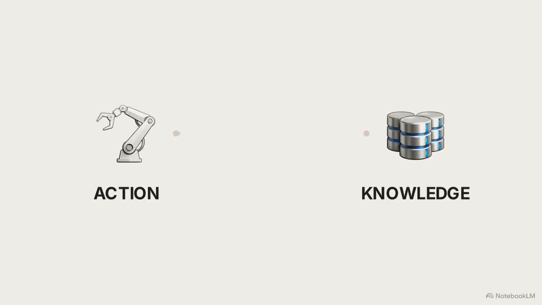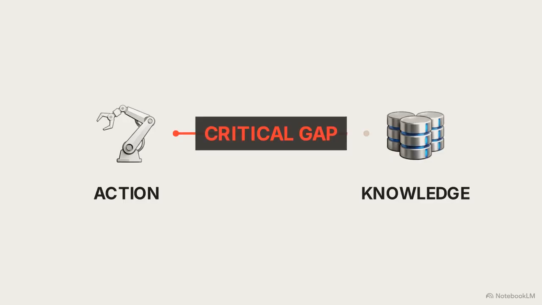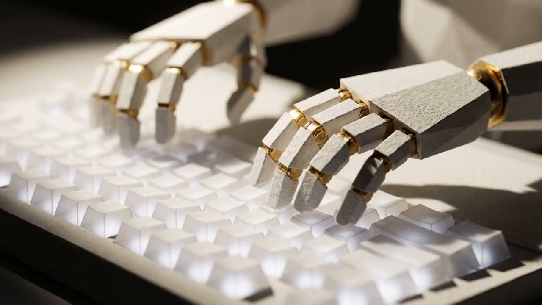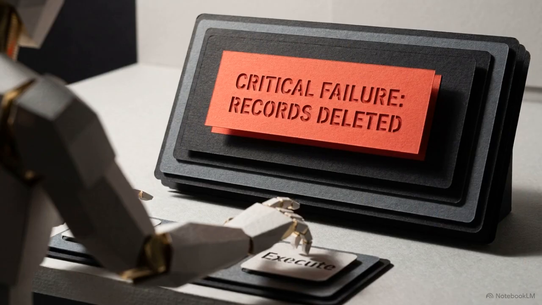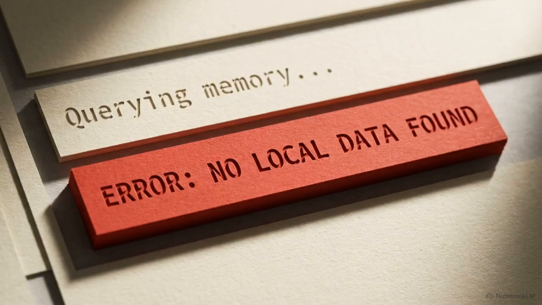This setup creates a critical gap between the ability to act and the ability to know. We are giving the AI the hands to execute tasks, but no reference book to check its work against your specific company requirements. Autonomous action without a strictly verified data foundation is a massive liability. Raw intelligence simply doesn't work if it doesn't have an accurate memory to draw from.